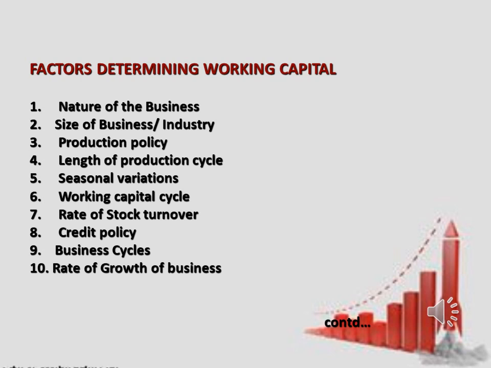Opposite to it, the trading and the financial firms require less investment in fixed assets but have to invest a large amount in current assets like inventories, receivables and cash. As they need a large amount of working capital, the manufacturing undertakings also require sizable working capital along with the fixed investments. That means it is the nature of the business which decides what amount of working capital is required.